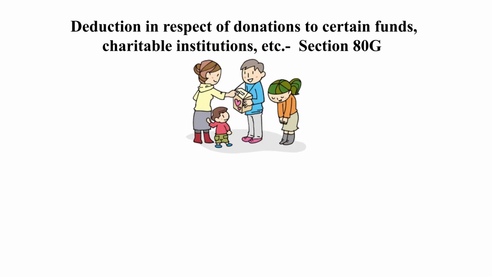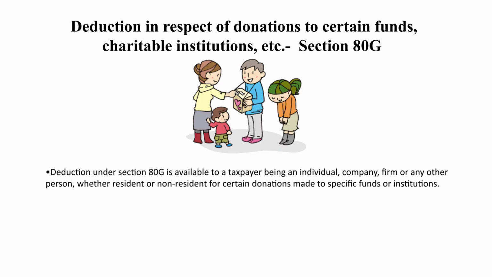Section 80G, deduction for donation to charitable funds. This is also a very popular deduction because persons very often donate or pay to various organizations, charitable institutions or many funds or others, and this deduction is available in case of any individual, company, firm or any other person, whether resident or non-resident, for donation made to specific funds or institutions.